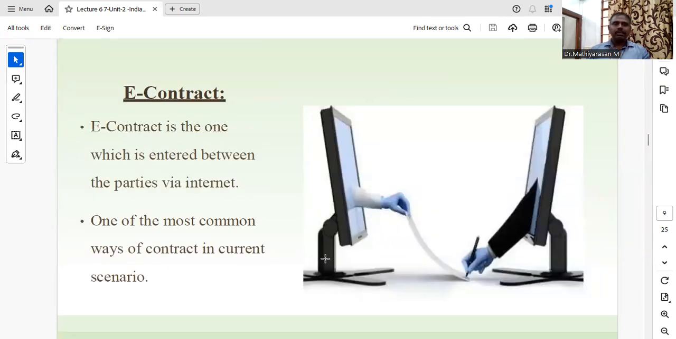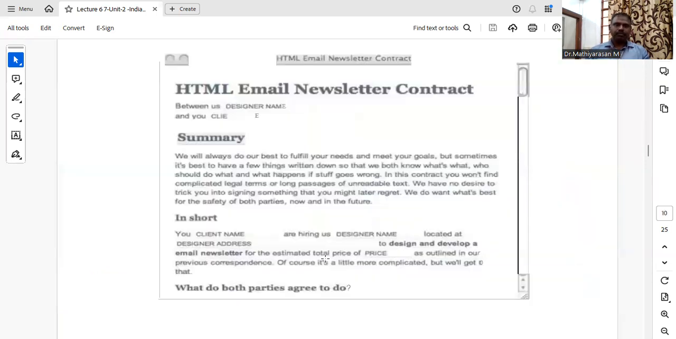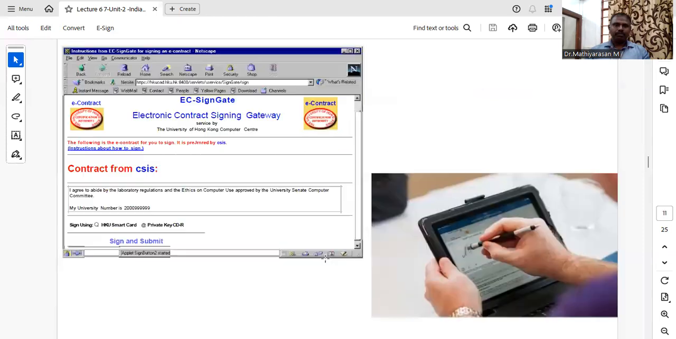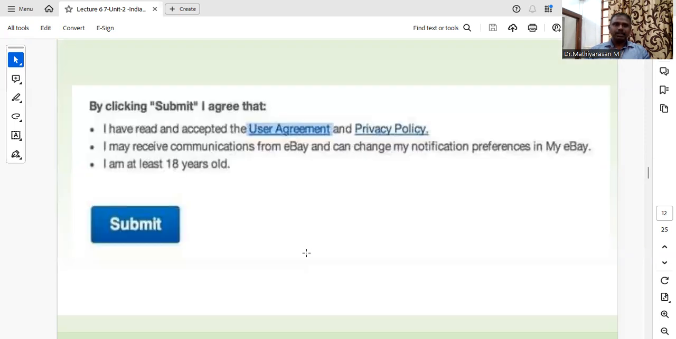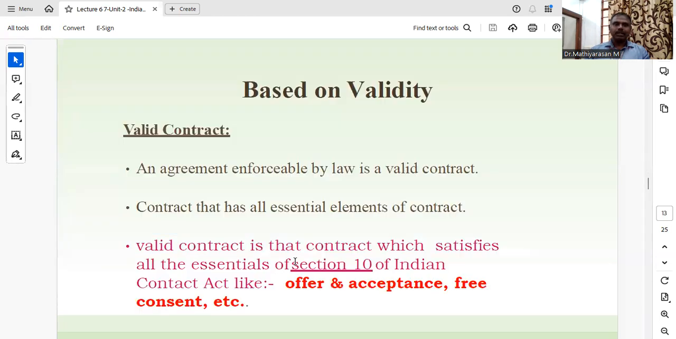E-contract. It is one which is entered into between the parties via the internet. It is one of the most common ways of contracting in the current scenario. It should have an e-signature. Online, we can create the contract and we can validate the contract.